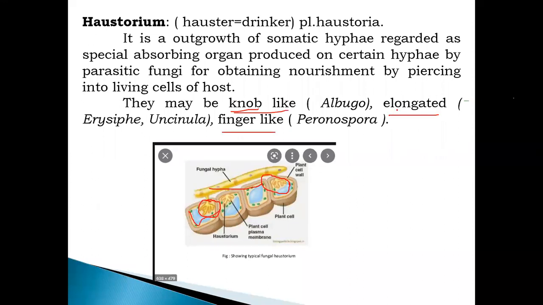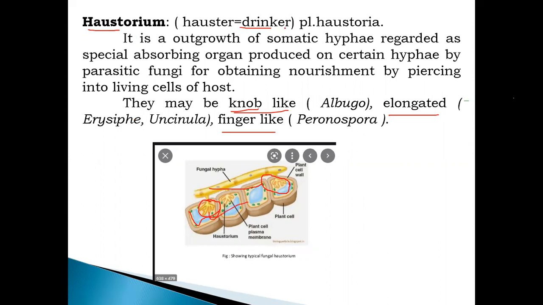So the haustorium is nothing but the outgrowth of this hypha, used for obtaining nourishment by piercing into the living cell. This organ is inserted into the host cell and absorbs the food material, that is called the haustorium.